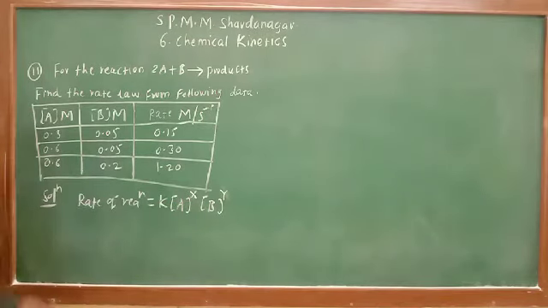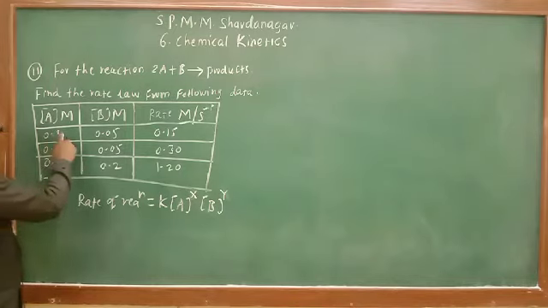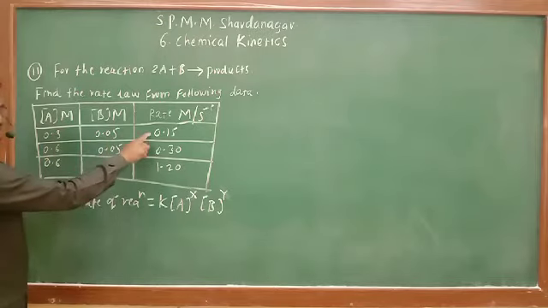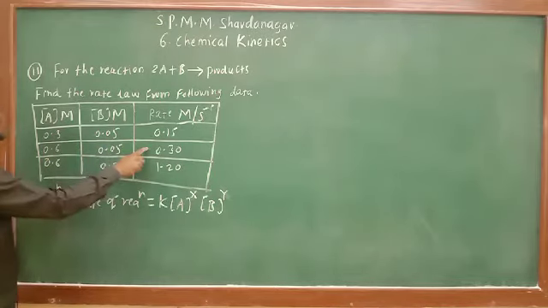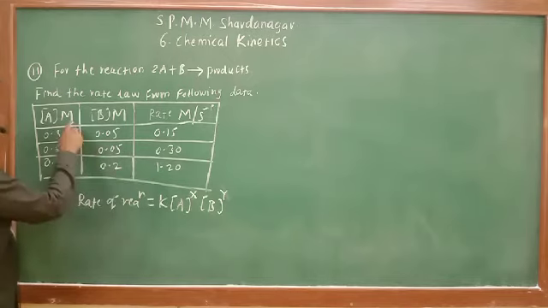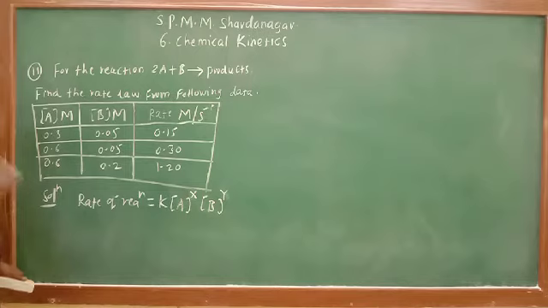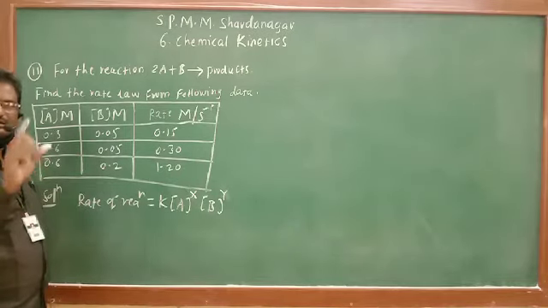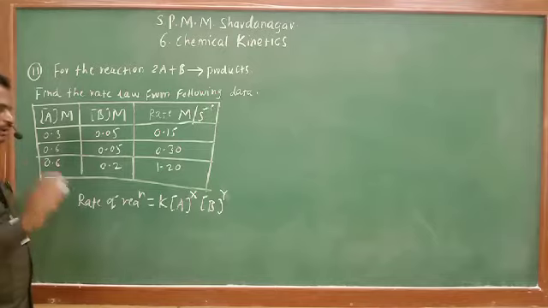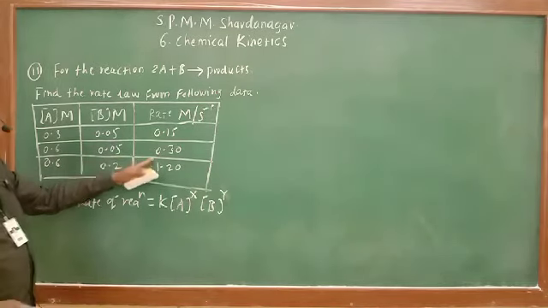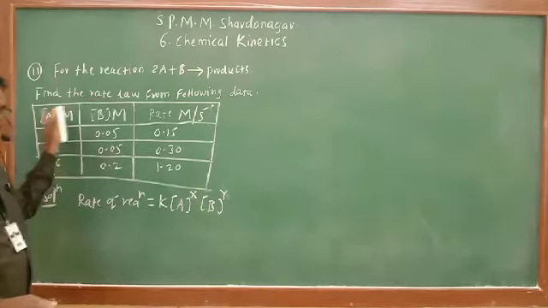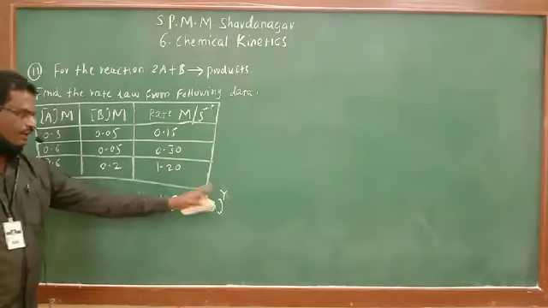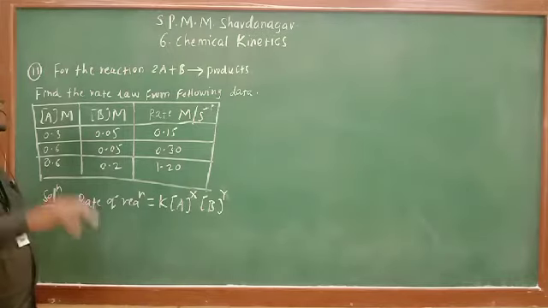Now, from this data, concentration of A, concentration of B and rate of reaction are given. Three experiments are performed with three different concentrations, changing the concentration terms every time, and the rate of reaction is determined. From this data, we have to calculate the value of x and the value of y. So let us see which are those three equations.